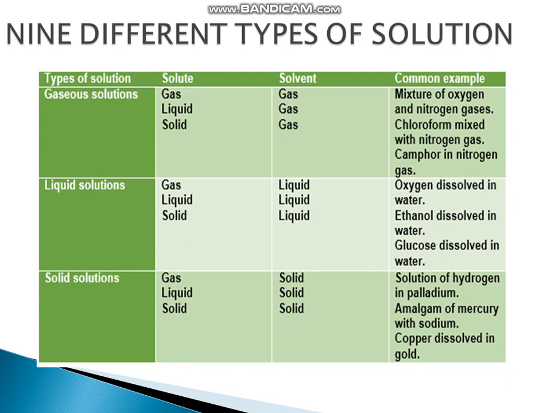In the third one, solute is gas, liquid or solid, and the solvent is solid. These are the 9 different types of solutions we have already discussed, with suitable examples.